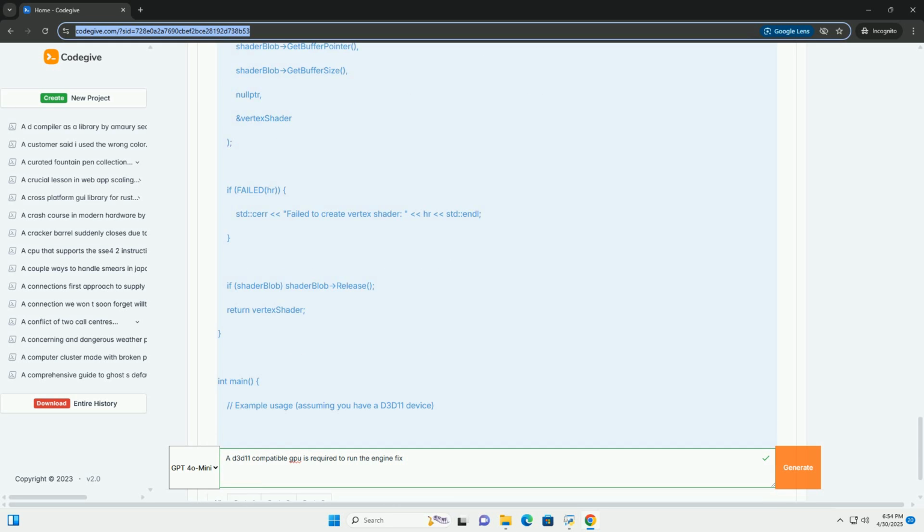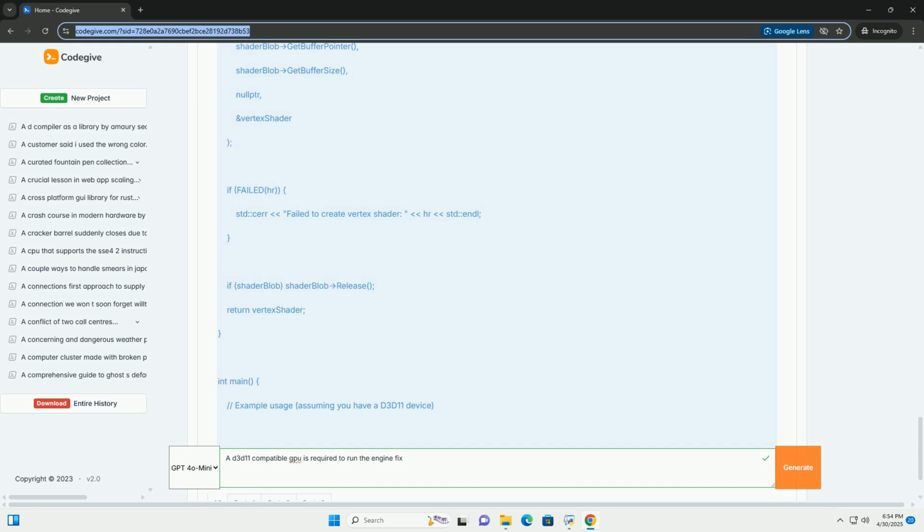D3DCompiler DLL: ensure the D3DCompiler DLL, for example d3dcompiler_47.dll, is present in the game's directory or the System32 directory. This DLL is required for shader compilation. It is part of the DirectX SDK.